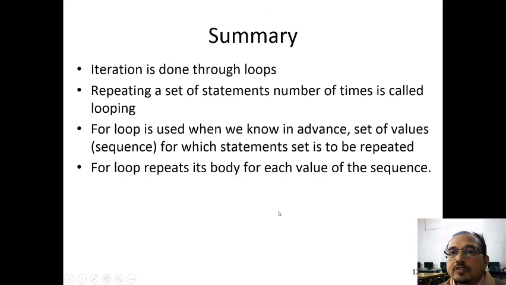So in this session we understood that iteration is done through loops. Repeating a set of statements a number of times is called looping. The for loop is used when we know in advance the set of values or sequence for which the statement set is to be repeated. The for loop repeats its body for each value of the sequence.